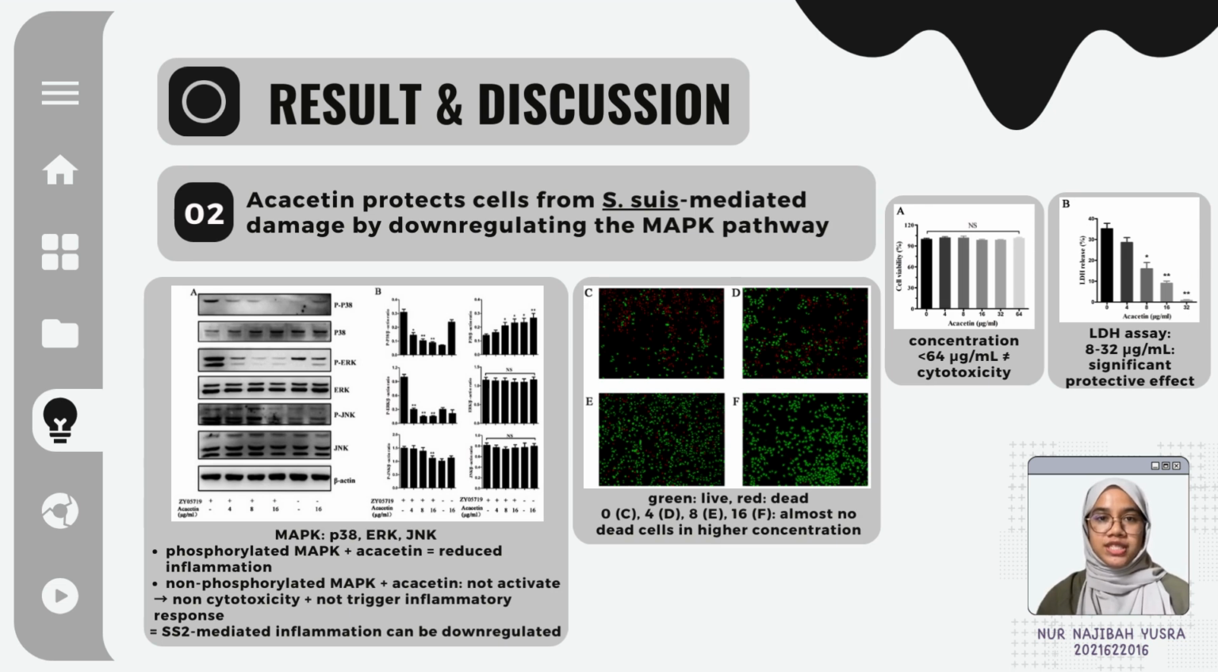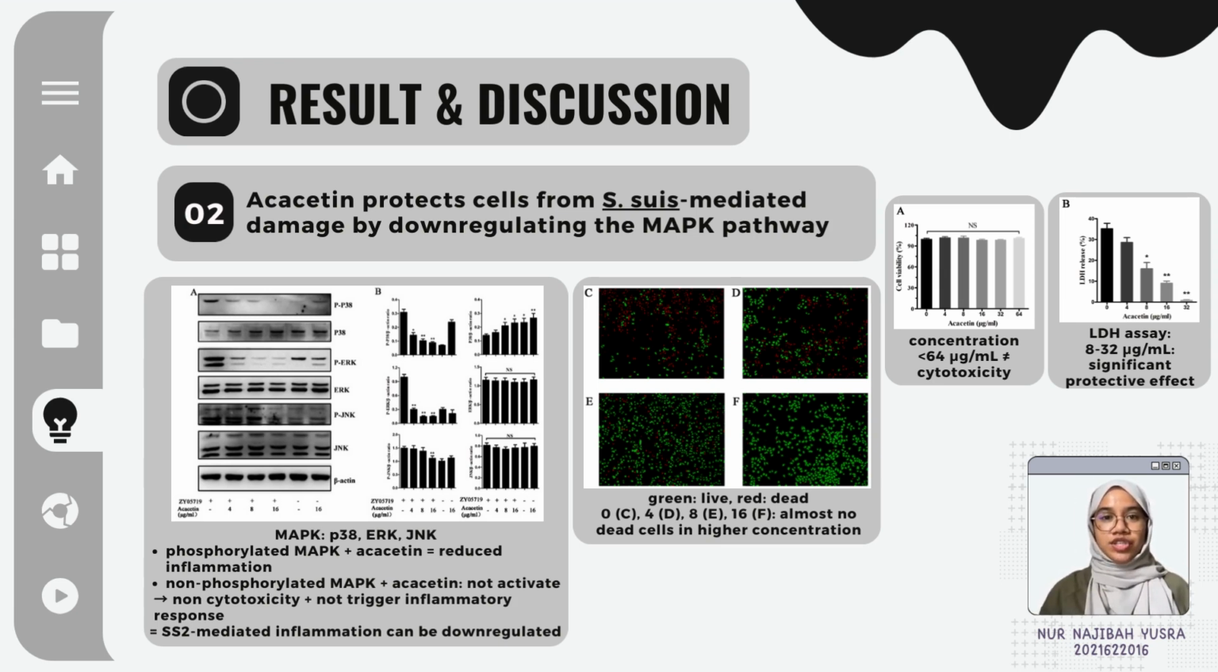Next, acacetin protects cells from infection damage by downregulating the MAPK pathway. The mitogen-activated protein kinase, or MAPK, pathway is a signaling cascade that regulates the inflammatory response and involves activated kinases p38, ERK, and JNK. Upon infection, an activated MAPK pathway may trigger a severe inflammatory response that can cause diseases like septic shock and meningitis by Streptococcus suis. Acacetin successfully slows down the inflammatory response while showing a non-cytotoxic effect on healthy cells.